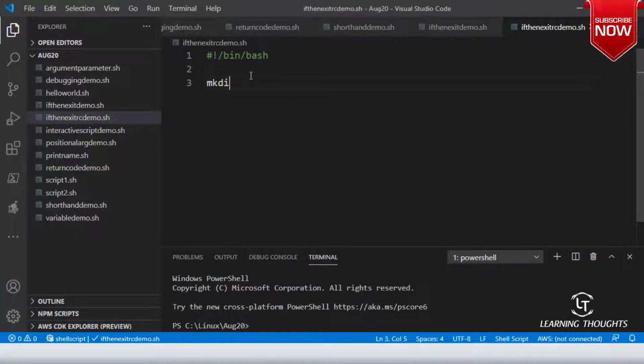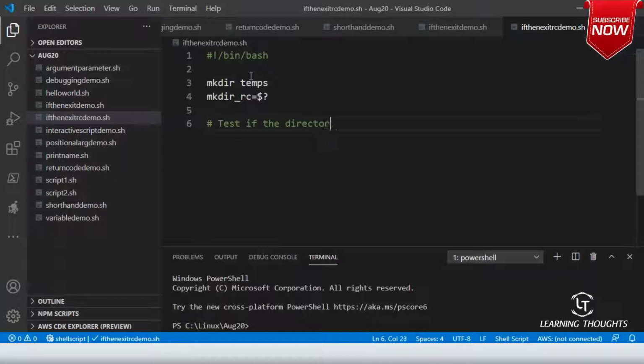Let me write mkdir to create a directory called temps, and try to store the result of this mkdir in a variable called mkdir_rc, using $?. Now test if the directory creation is successful.